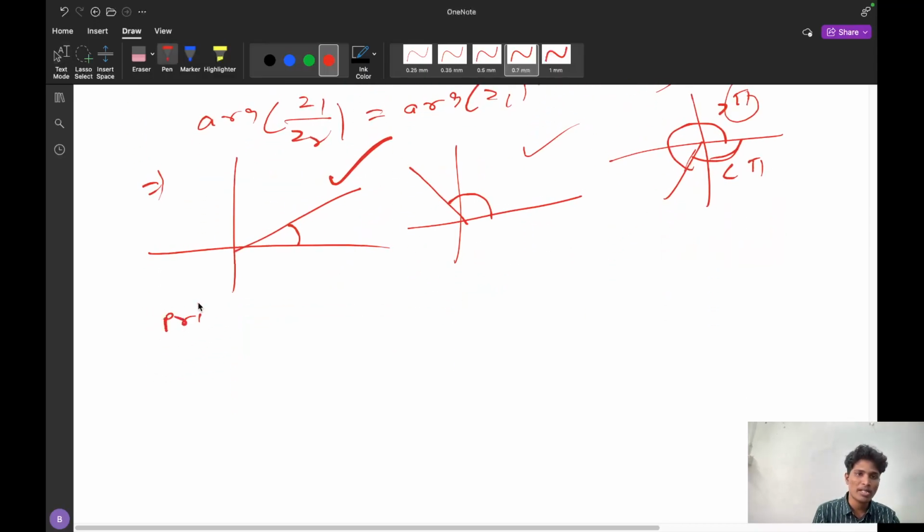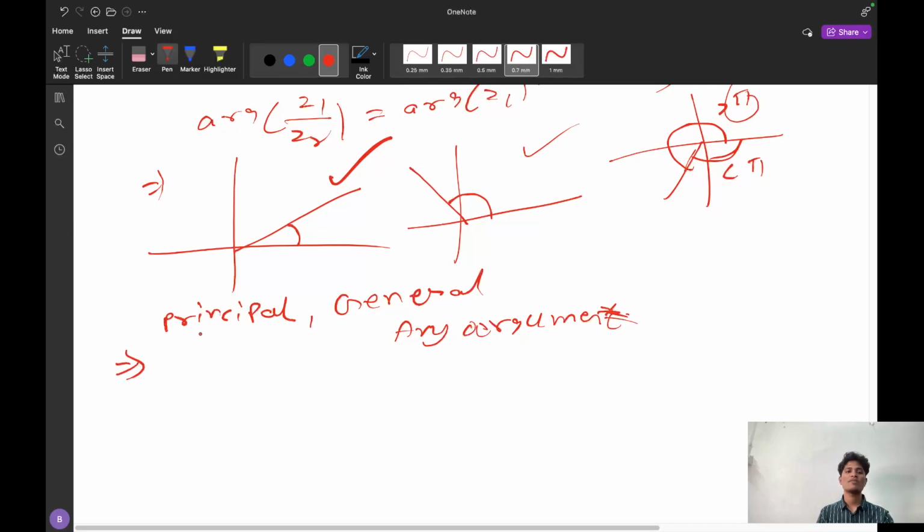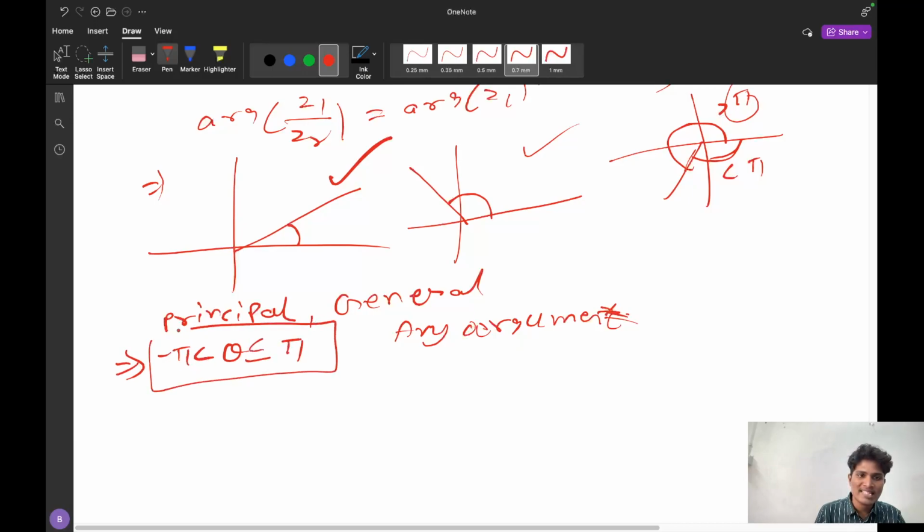That is principal argument and general argument. What is general argument? General argument is any argument. What is principal argument? The principal argument is where theta is lying between minus pi and pi. If this is the range of theta, it is called the principal argument. If the argument is other than this range, it is said to be the general argument.